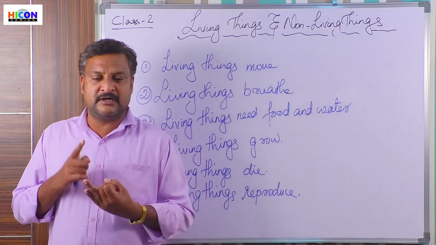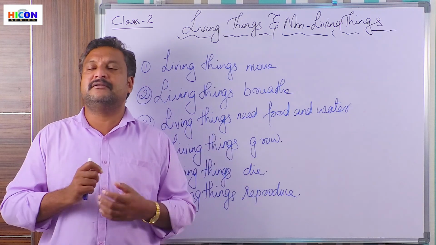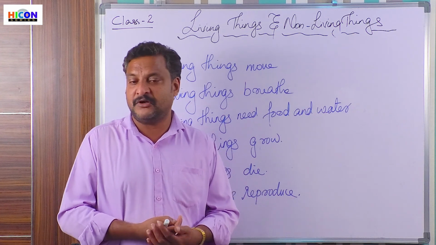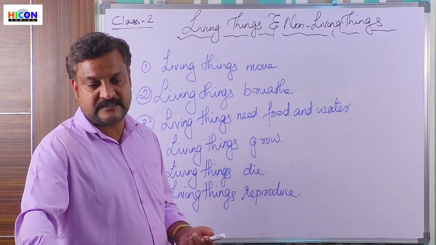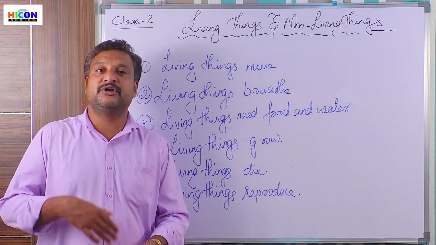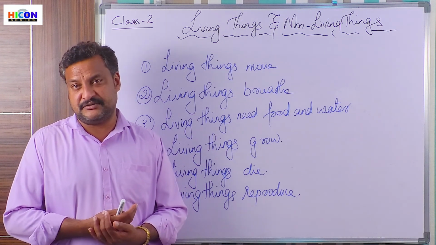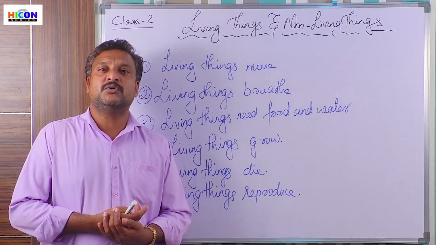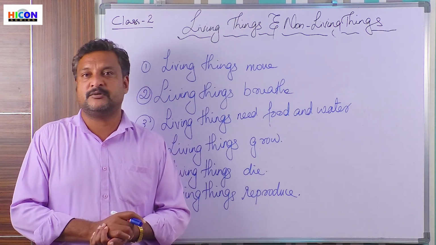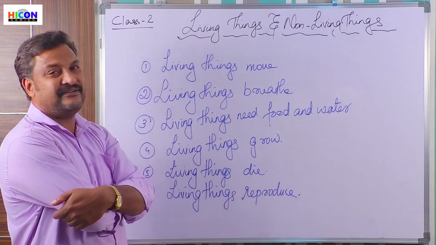All animals, birds, insects, fish, every living thing in this world has this capacity to produce their young ones, to produce new babies for their next generation. So the same kind of animals will continue to live. Right? Now, these are the major features of living things.